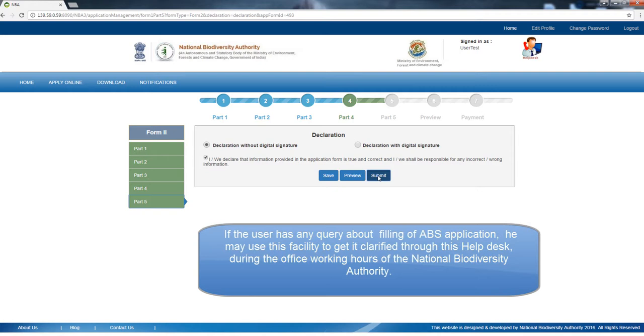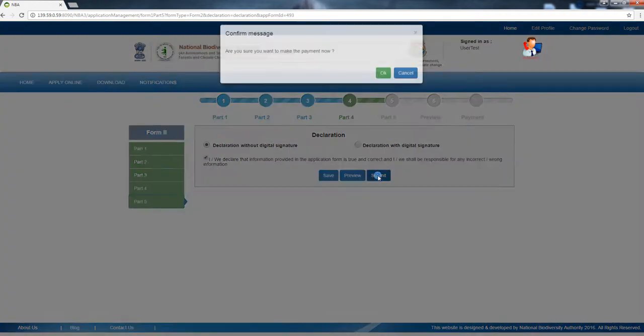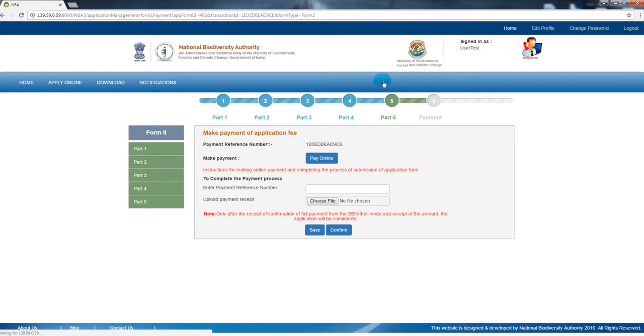If the user has any query about filling of the ABS application, he may use this facility to get it clarified through this help desk during the office working hours of the National Biodiversity Authority. After completion, you can click Submit and proceed to Payment.